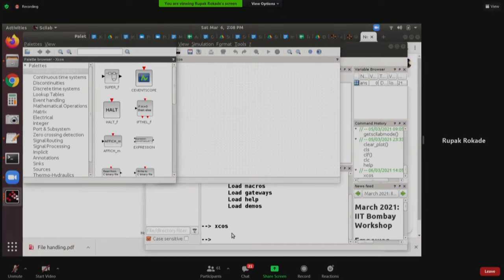XCOS is relatively difficult, so it will not be possible for all of us to sync and wait for each other to finish creating the diagram, because building XCOS diagrams requires some experience, to quickly go around and connect, and you should know exactly where to find that block and how to go about it. So at an initial stage, it will be very difficult for us to sync to each other.